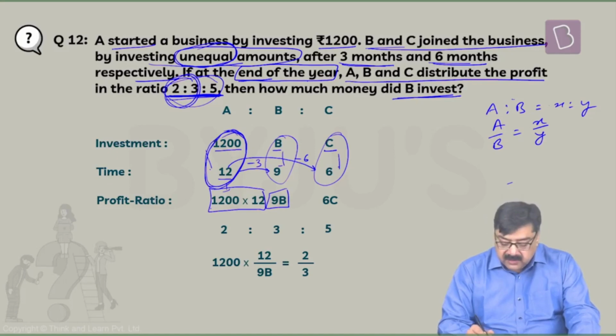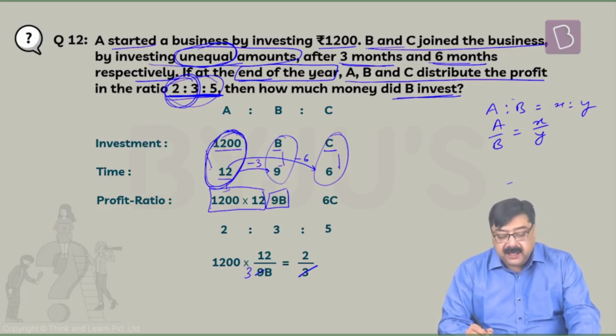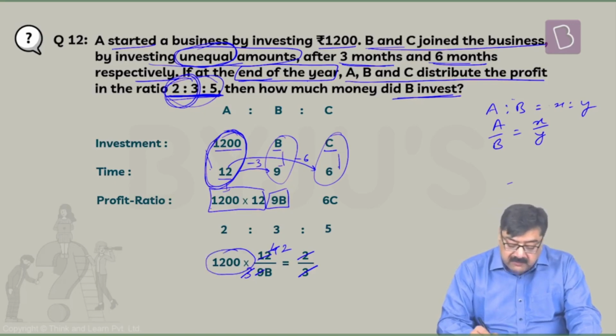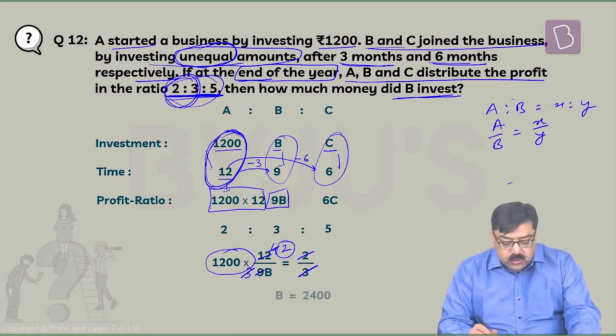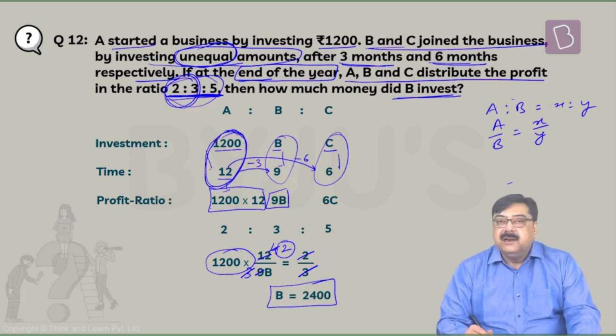So it is investment of A by investment of B, and that has to be in the ratio 2:3, so 2 by 3. Now, when we resolve this further, this 3 cancels with this 9, goes by 3. This 3 cancels 12, goes by 4. And this 2 cancels 4, goes by 2. So what we are left with is 1,200 into 2. So the investment made by B was 2,400.